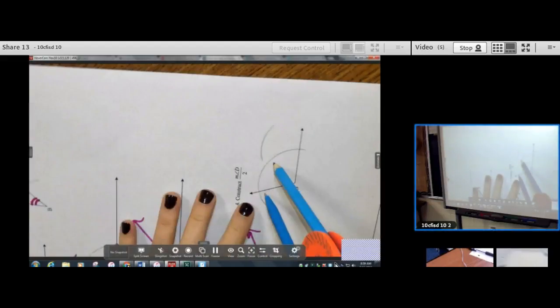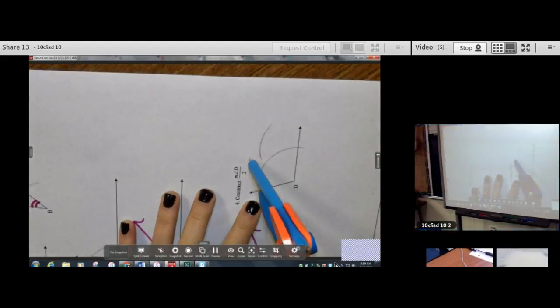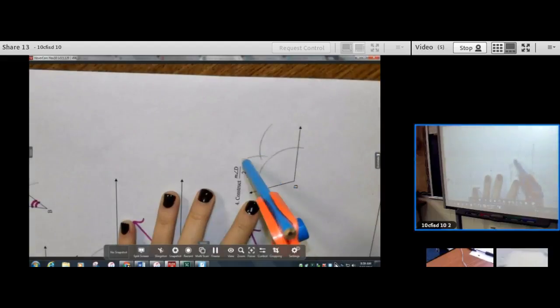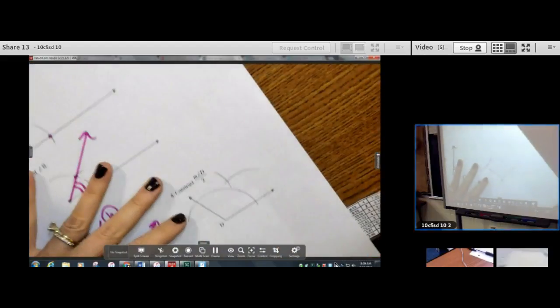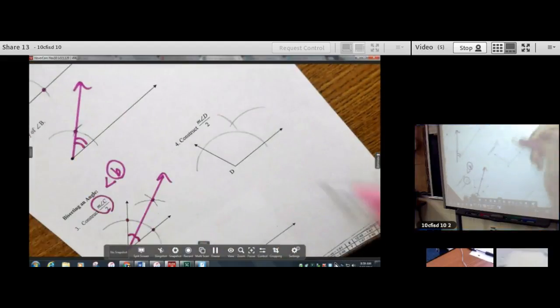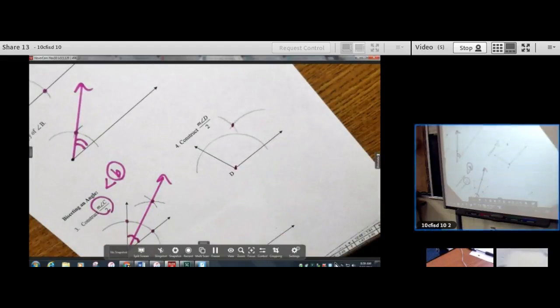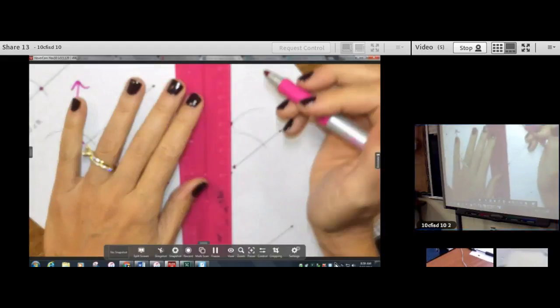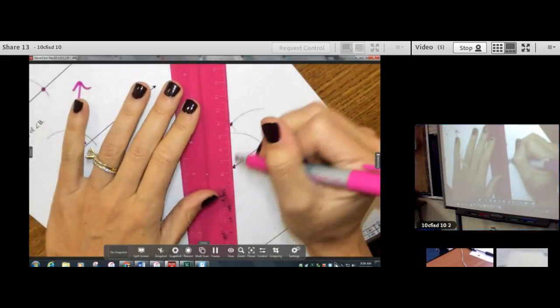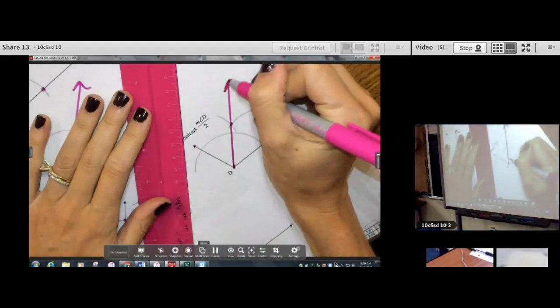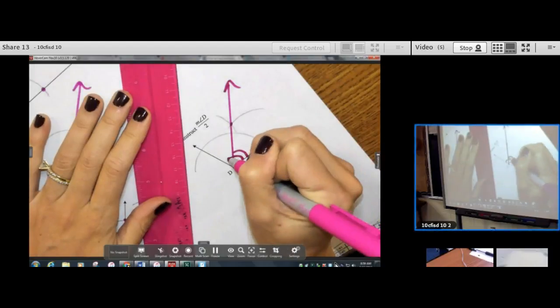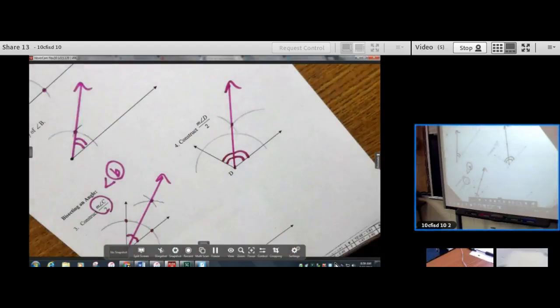Put the needle on the other intersection and make an arc out here. Mine barely crossed, but you know what? They crossed. And that's all that matters. We're going to connect this dot to our vertex, and we will have the ray that divides this angle into 2 congruent angles. I'll use a double arc to show that they are congruent.